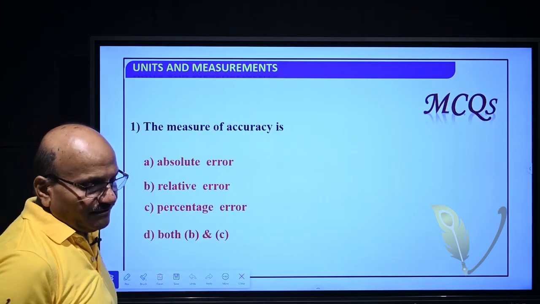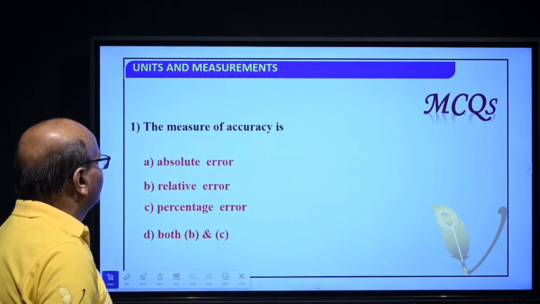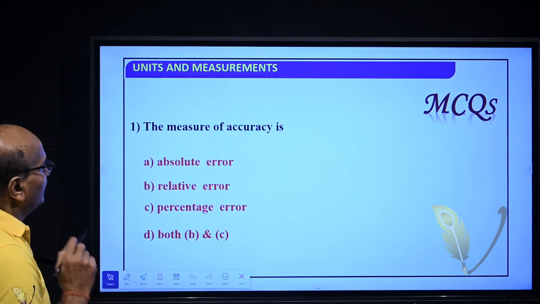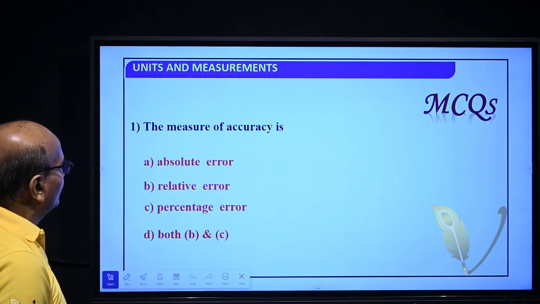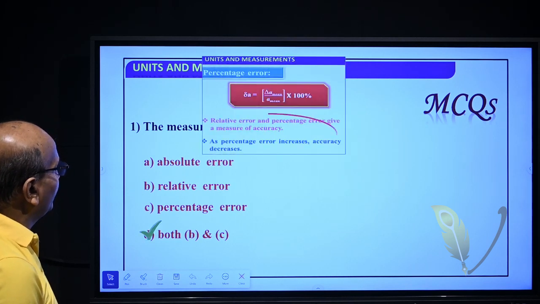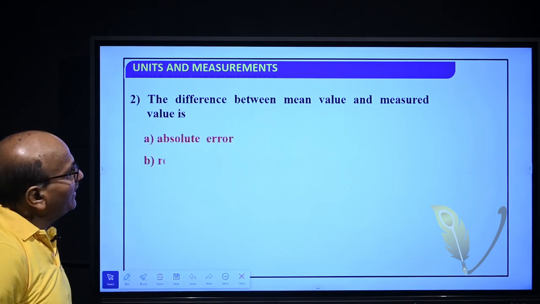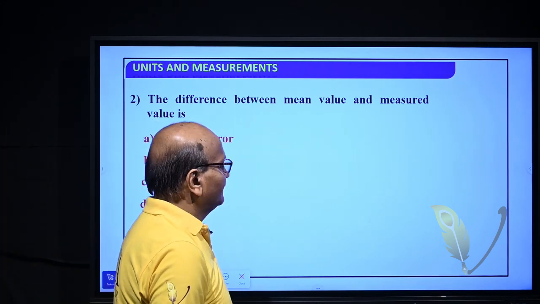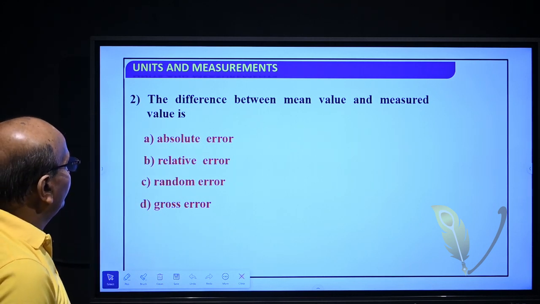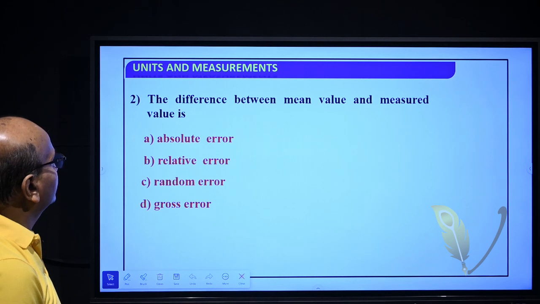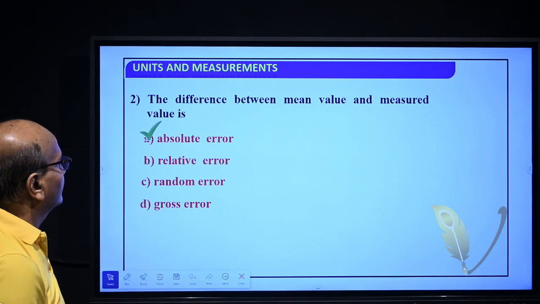So, MCQ question. The measure of accuracy is: absolute error, relative error, percentage error, or both B and C, that is both B and C. The difference between mean value and measured value is: absolute error, relative error, random error, or gross error. So, the difference between mean value and measured value is the absolute error.